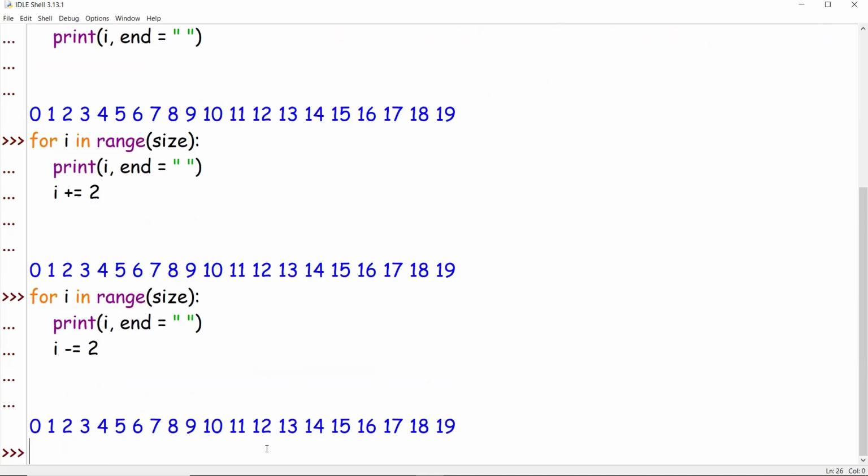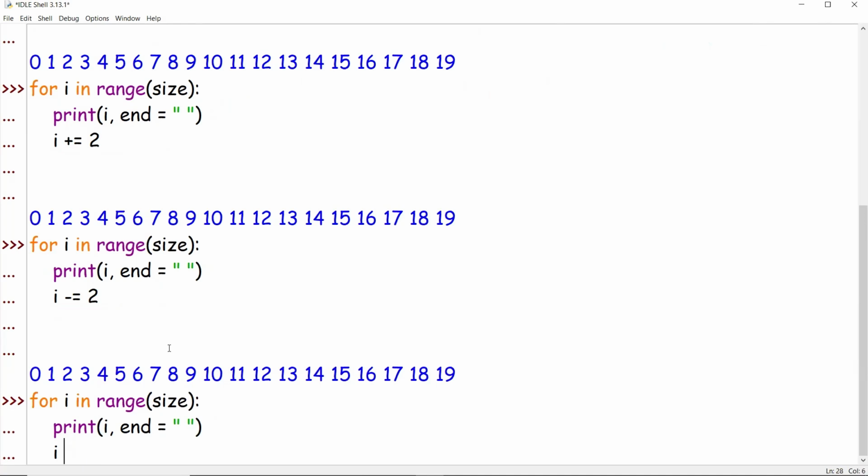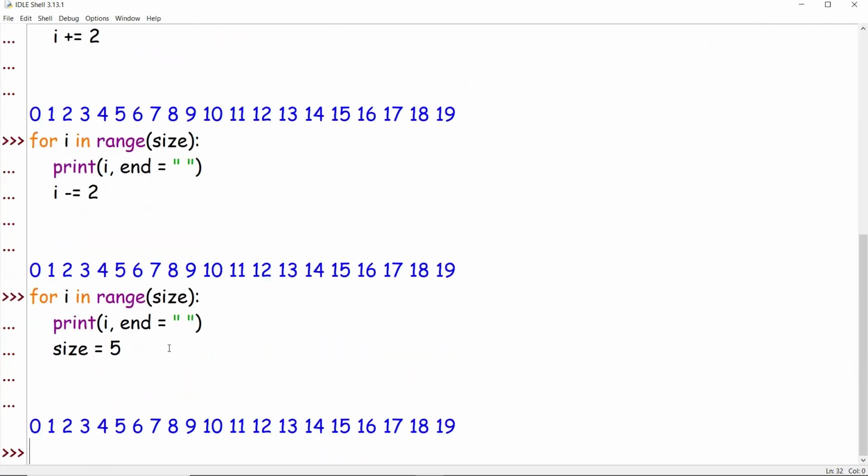Let's take one more scenario. Instead of decrementing i, I'll modify my size to 5. Earlier we gave size as 20, now we are giving size as 5. So it should run for only 5 times. But just observe the output. It still runs for 20 times.